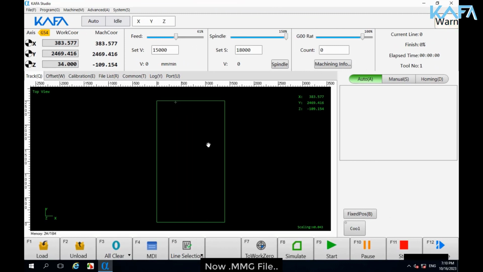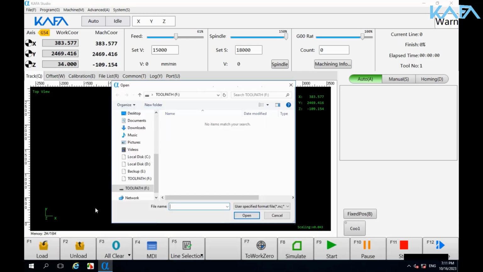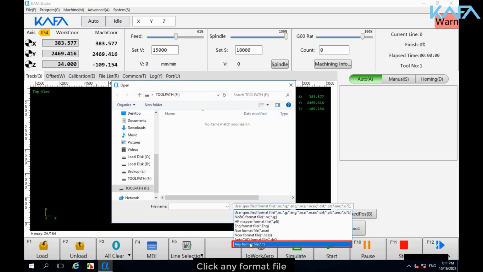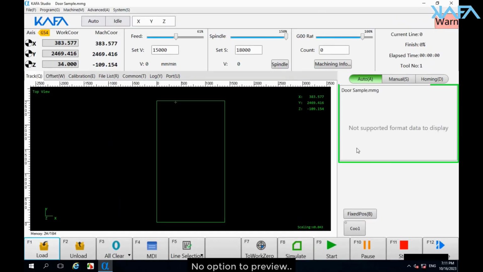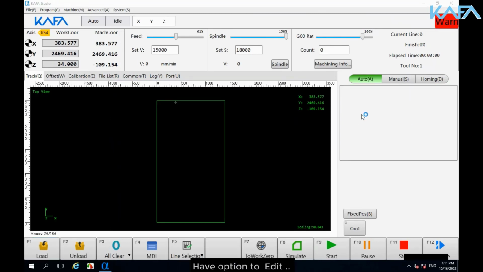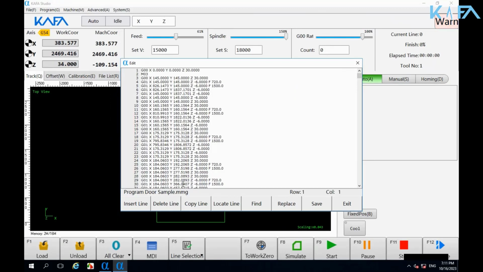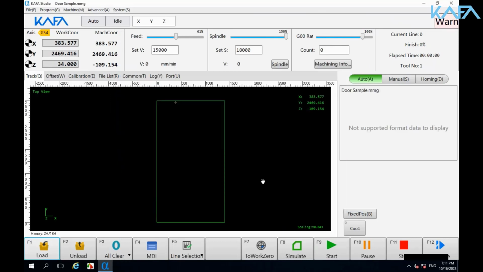Now the MMG file. Load the MMG file. This time, change the file format. Click here. Click any format file. Select and open the MMG file. No option to preview. Have option to edit. Let's run this file.